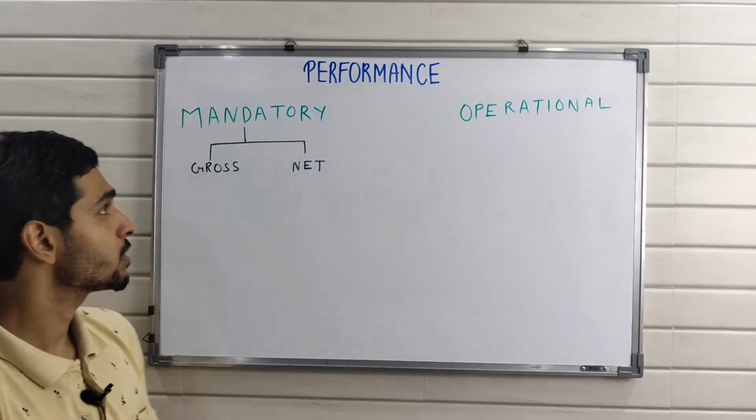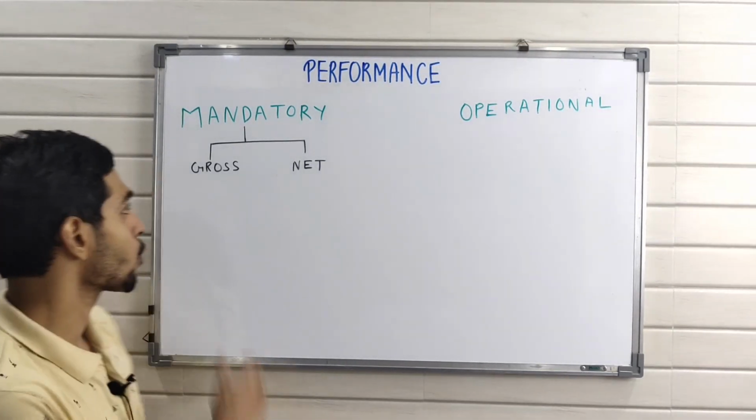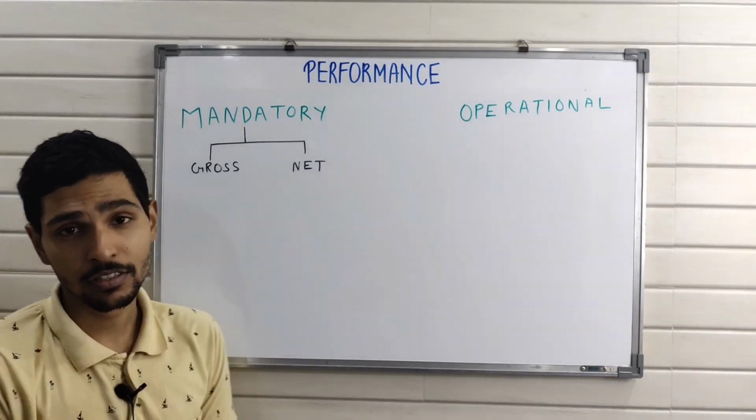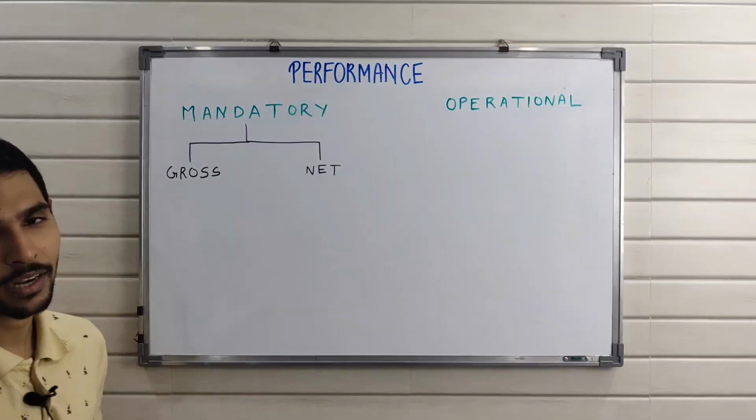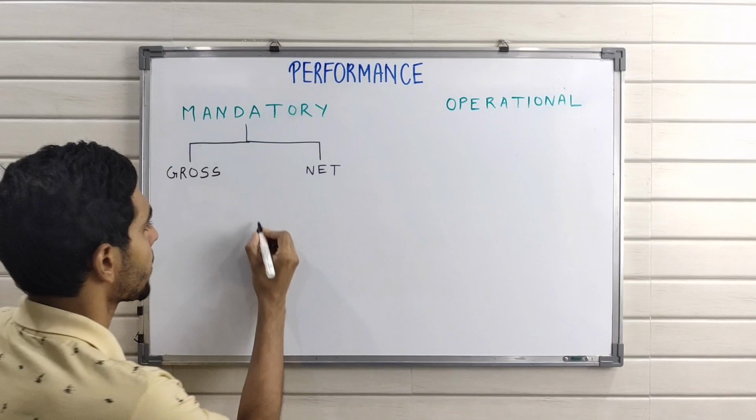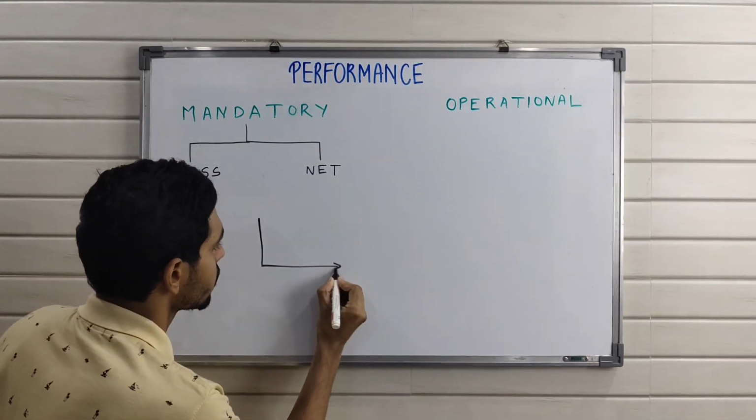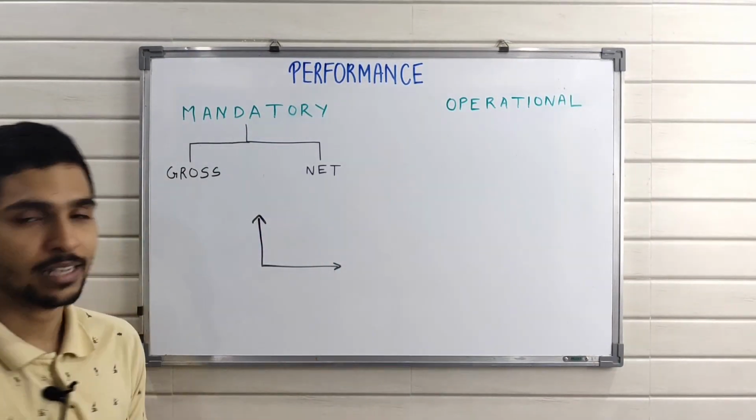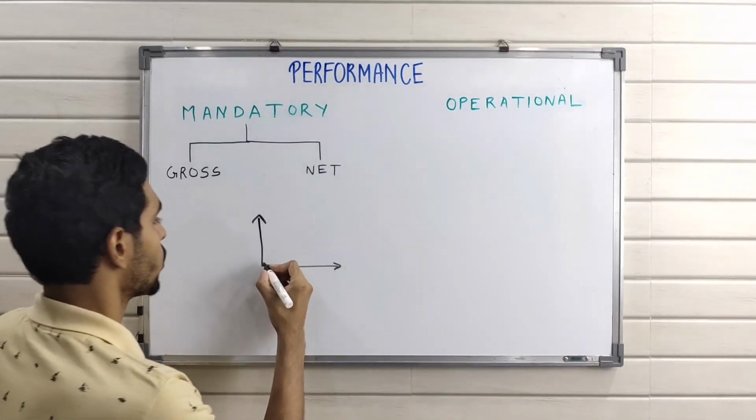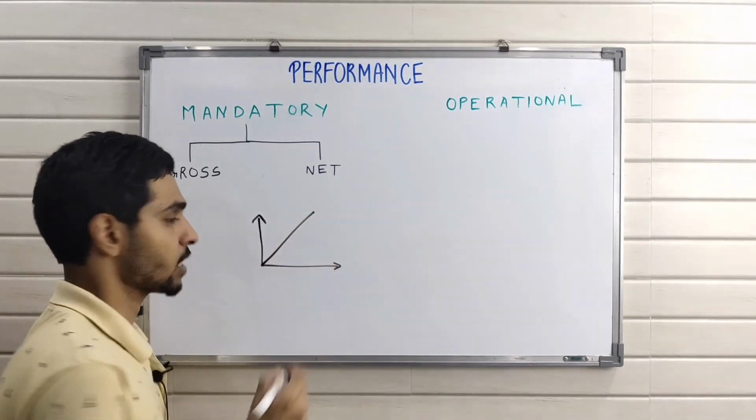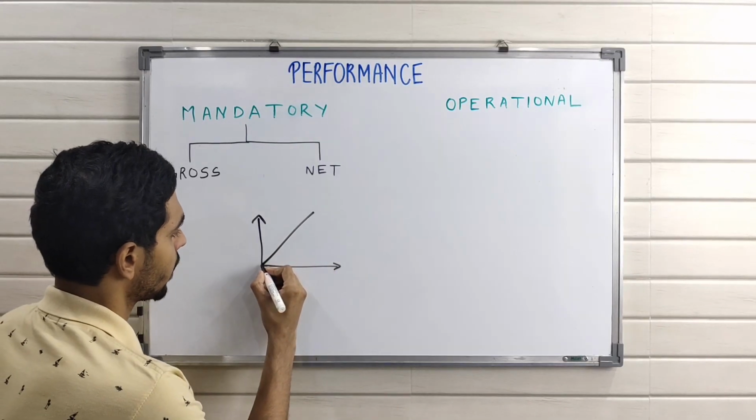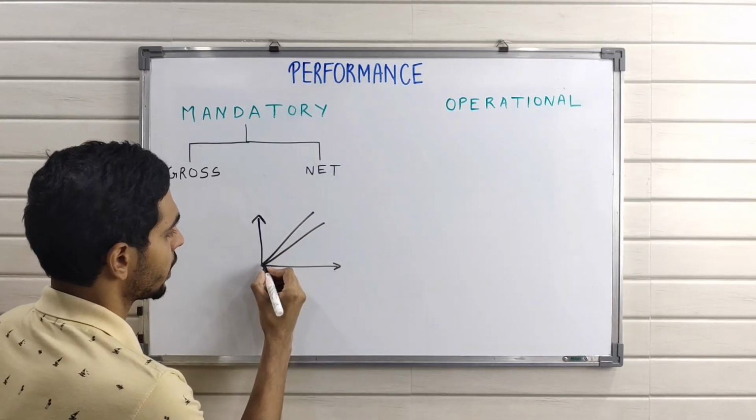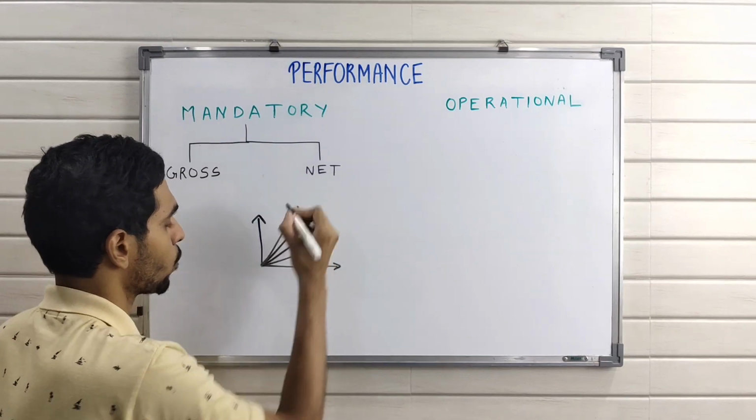Now, mandatory performance is further divided into gross performance and net performance. So we'll first look at gross performance. So now we'll make a simple graph for gross performance. So for example, let's take Cessna 172. So this is the performance of a Cessna 172. We'll take one more Cessna 172. It will have performance like this, then third one, fourth one.